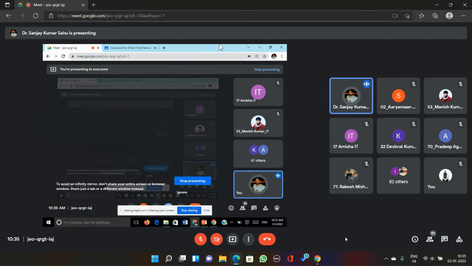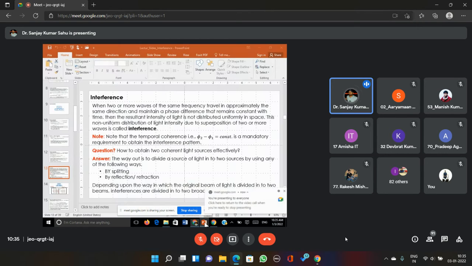Okay, so if the frequency is 10 to the power 15 hertz, then obviously you won't be able to recognize those switchings. So that's how we require the temporal coherence to be there. That means phi 2 minus phi 1 should be constant with respect to time. That means that should form a standing wave, first of all.